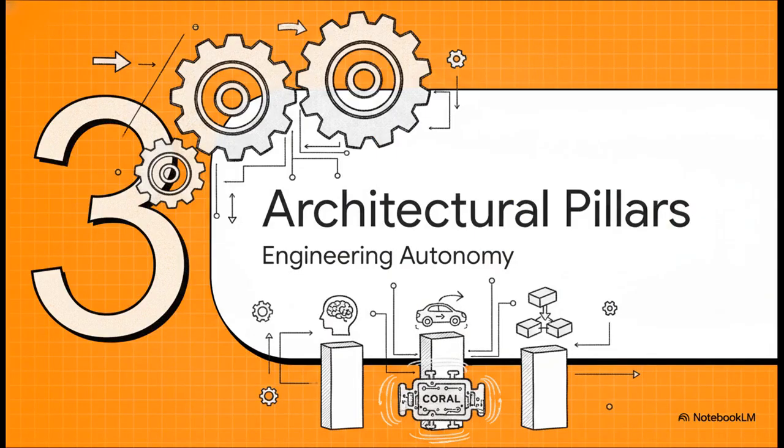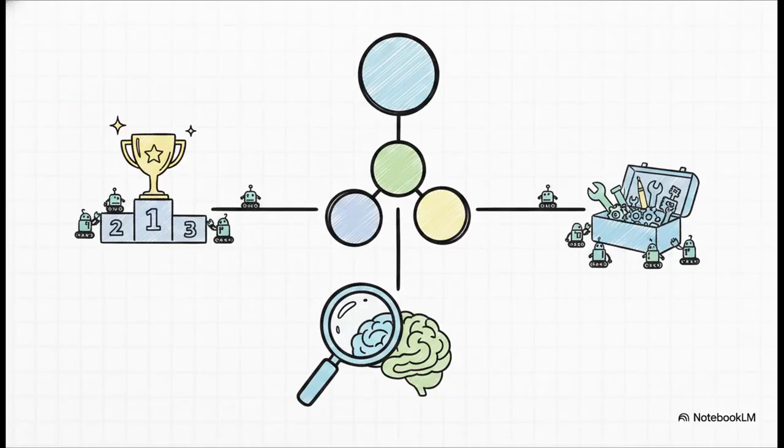Section 3, the 3 architectural pillars. Now, how exactly does it pull this off without instantly reverting to that chaotic, token-burning mess? Well, it all comes down to the engineering. Let's slow down for a second and really unpack the brilliance of the Coral engine. What's really interesting about this slide is how beautifully simple, yet ridiculously powerful the memory structure is. They didn't build some hyper-complex proprietary vector database. No, the shared persistent memory is just a standard Git file system, mapped into each agent's local directory using basic symbolic links. There are 3 root folders.